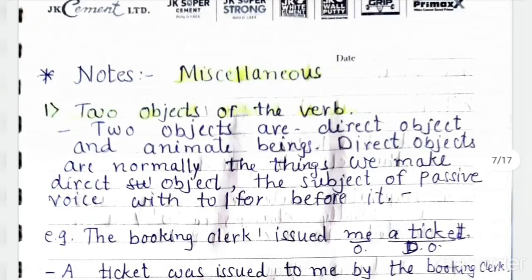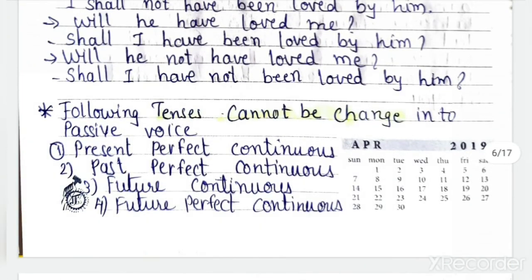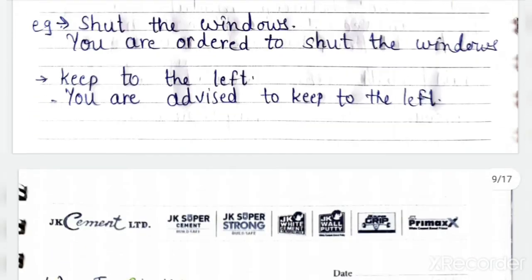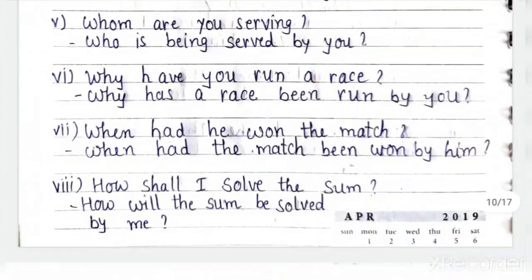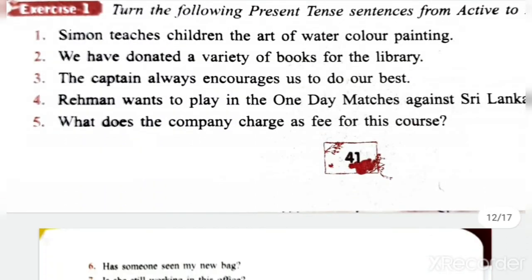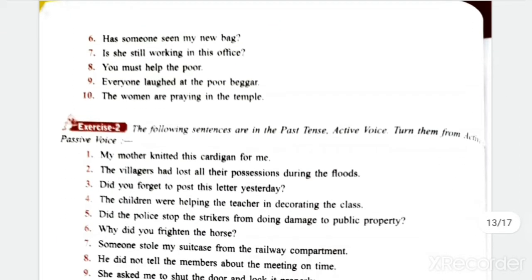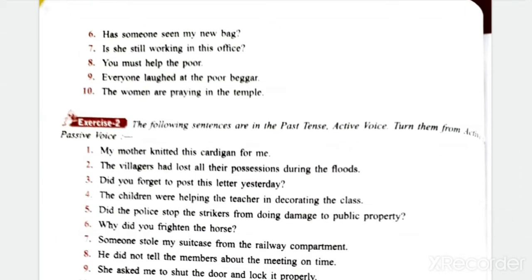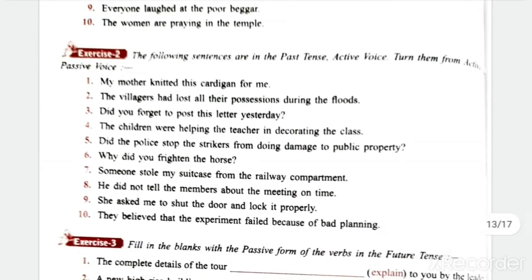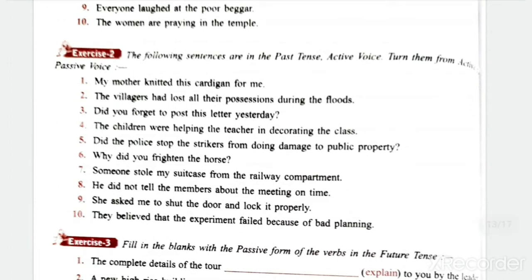Exercises. First exercise we have done. These sentences are remaining: 6, 7, 8, 9, 10. After explaining models and commands, then I will explain you. Then exercise number 2. The following sentences are in the past tense active voice. Turn them to passive voice.